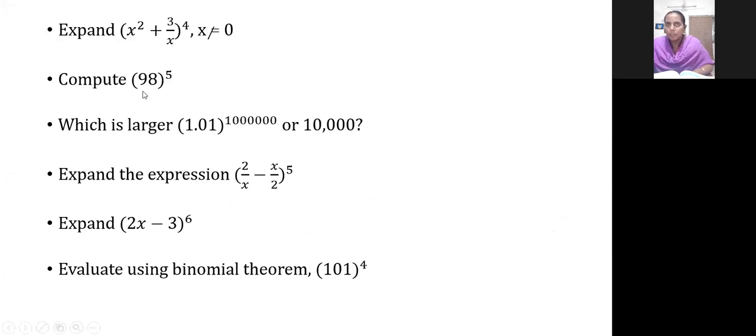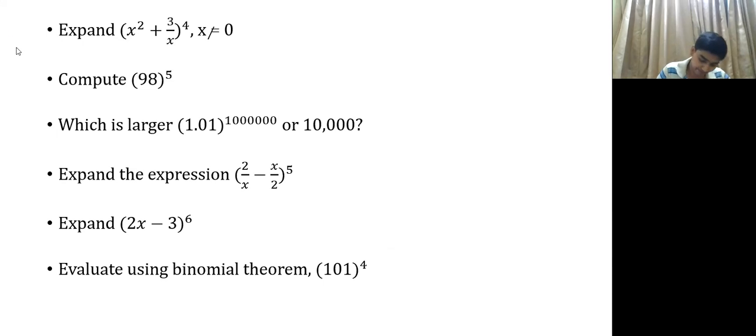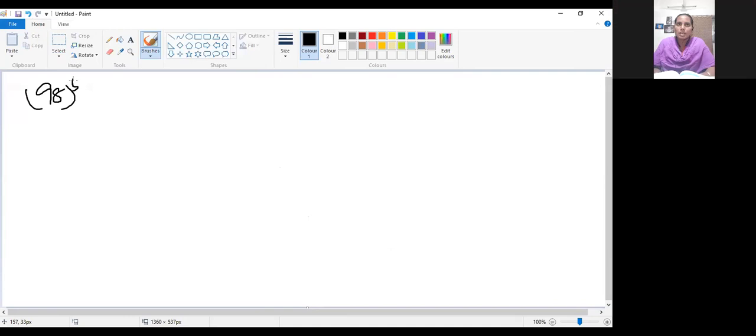Okay, now tell me, if a numerical value is given like this, any idea how to expand this? Ma'am, we'll write 100 minus 2. What is the nearest value that we have to see? That is 98 power 5, the nearest round value is 100. So 100 minus 2 by power 5. So (a minus b) whole power 5. Instead of b, you have to take it as 2.